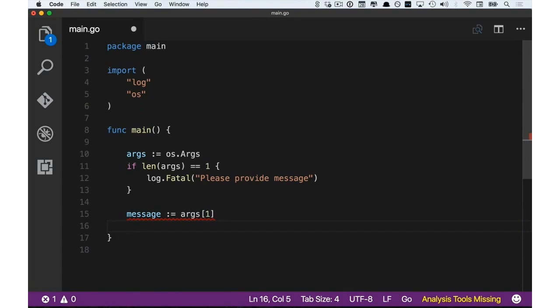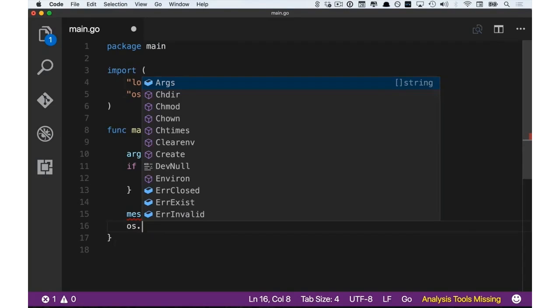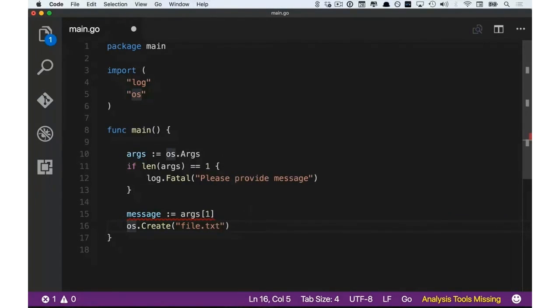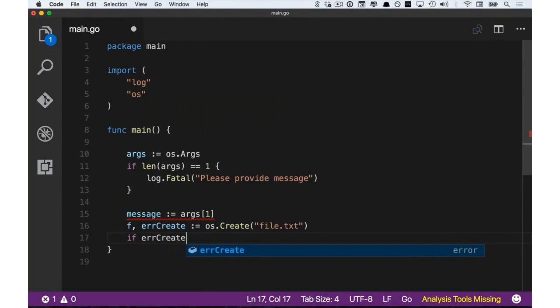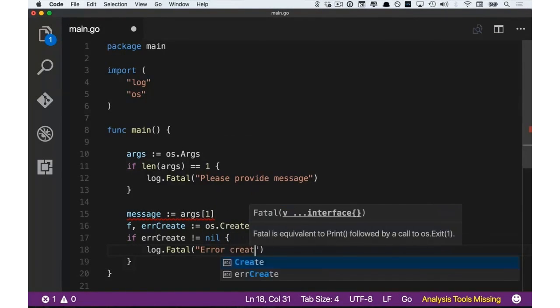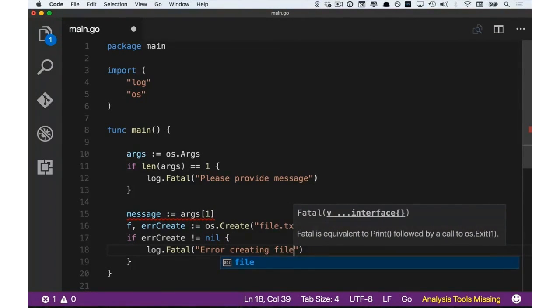Now, next thing we're going to do is actually create the text file that we're going to write our message to. And to do that, we're going to, again, use the os package and the create function. So we're going to create a file called file.text, and then the call to this function returns two things. One, the file handler, and the other is a potential error. Now, if there is an error, we are going to, again, print a message to the screen saying error creating file, and we'll immediately exit the program.